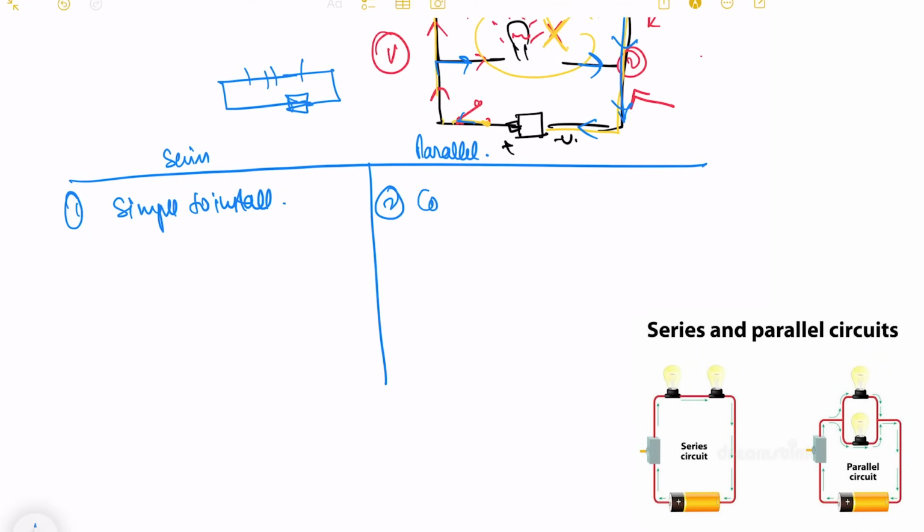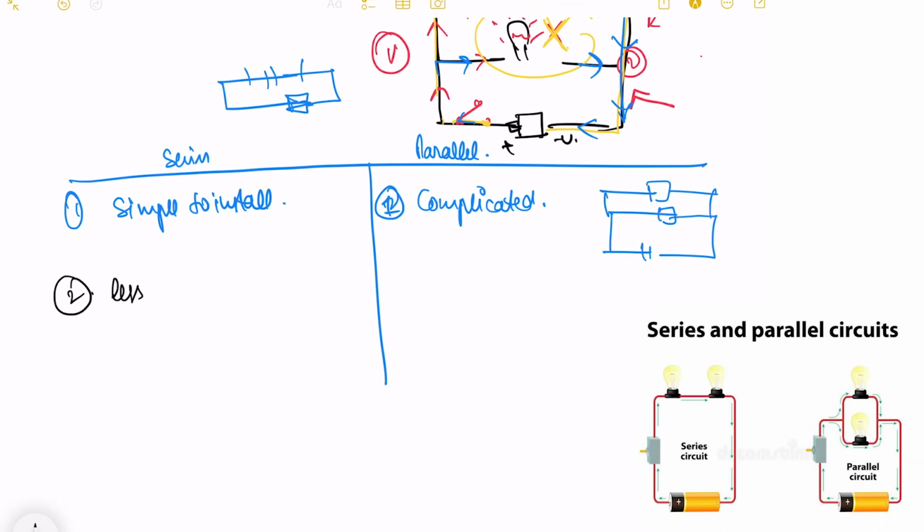But this is a bit complicated. And why is it complicated? Because you will have to install two different wires or maybe three different wire connections, so as to make it a multiple path, to make it like a multiple branch connection. So this is a bit complicated to install.